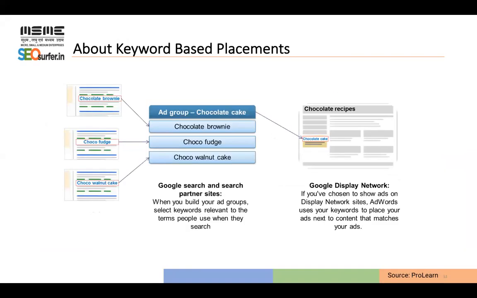So it works on the targeting basis only. Like you want to run advertisement based on chocolate cake, so Google will automatically show advertisement on those pages where chocolate related content is published. So automatically on YouTube as well, wherever you see chocolate related recipes, there your advertisement will be shown. But you have to target YouTube only for showing ads on YouTube.